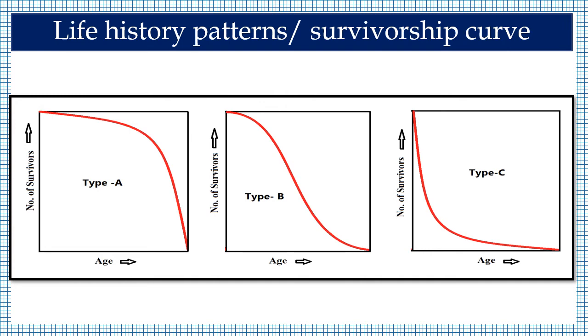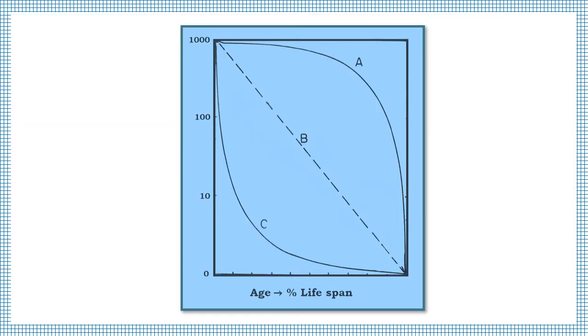Let us discuss about the life history patterns or survivorship curve. Three different types of curves are there. One is highly convex, type A, type C is highly concave, and type B is intermediate pattern. Let us discuss about these three different types of curves. When we put all these type A, type B and type C in one single graph, it looks like this.